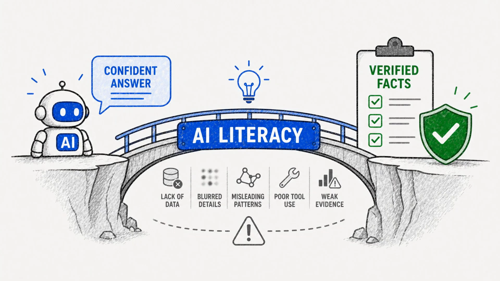AI hallucinates because it is generating likely answers, not directly experiencing reality. It can lack data, blur details, follow misleading patterns, use tools badly, or overstate weak evidence. The solution is not panic. The solution is AI literacy. Use the tool, but understand the gap between a confident sentence and a verified fact.